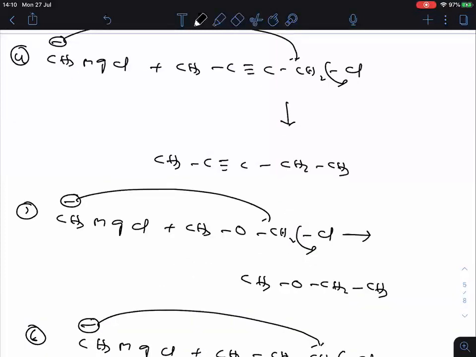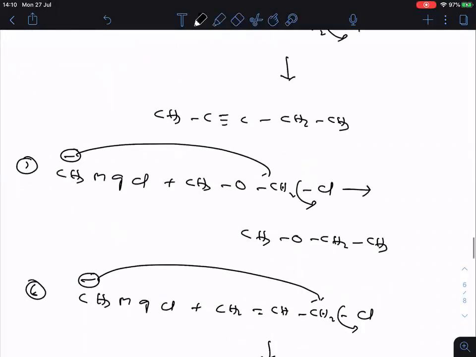Then these are some examples of SN2. Okay, next examples.